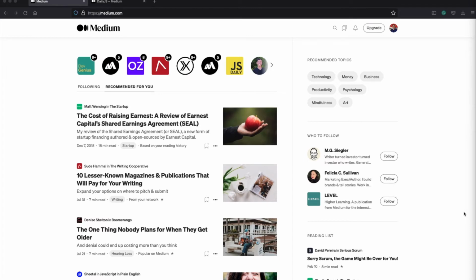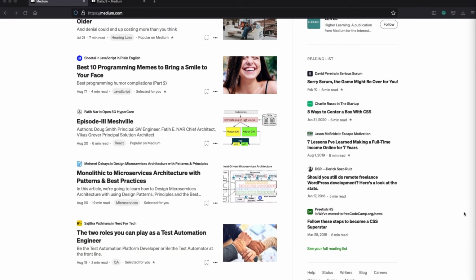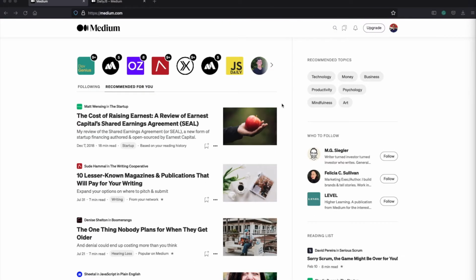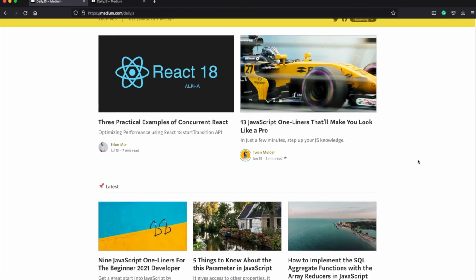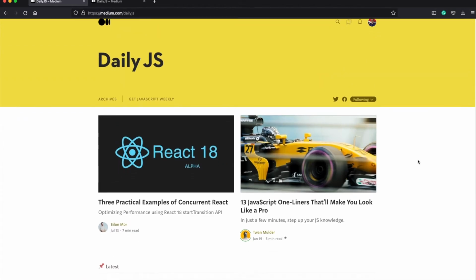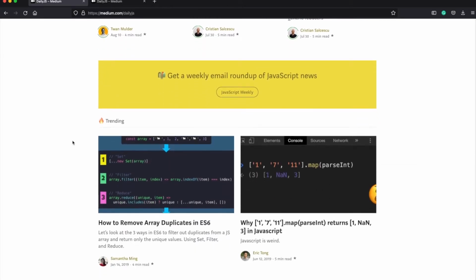If you prefer, you can also send your articles to publications, which is another important point you should understand before starting to write on Medium. So what is a publication? Publications are shared spaces among different writers who write stories around a common theme. For example, let's visit one of the publications, JS Daily. Daily.js is an example of a Medium publication. Once you visit it, you will find articles only about JavaScript written by different writers.